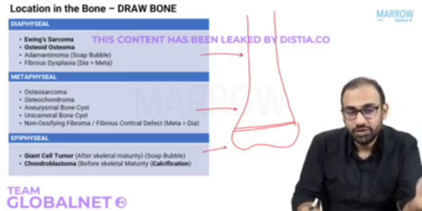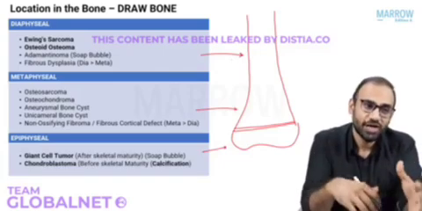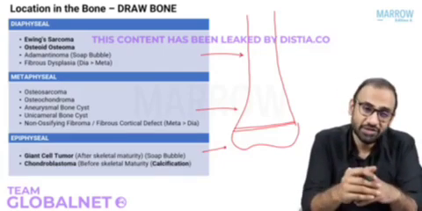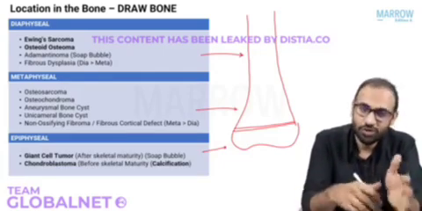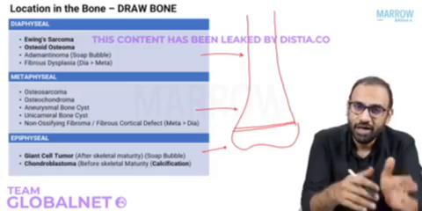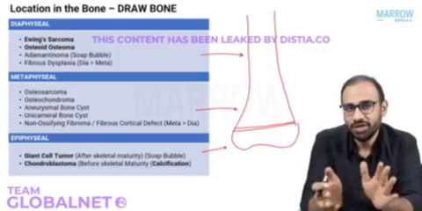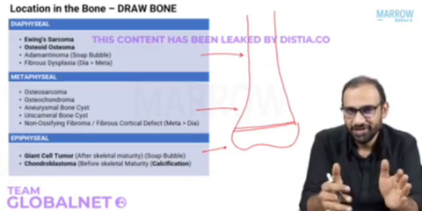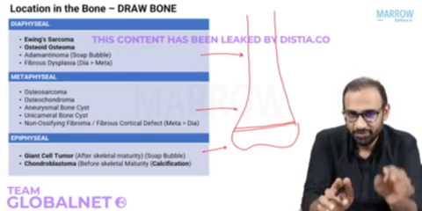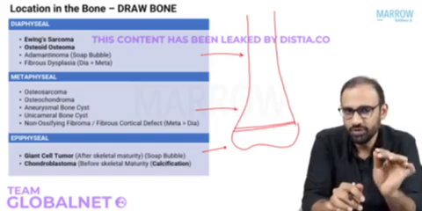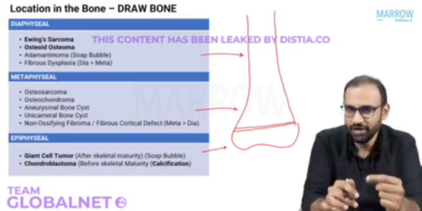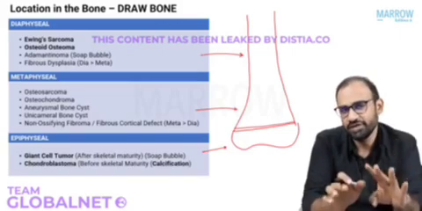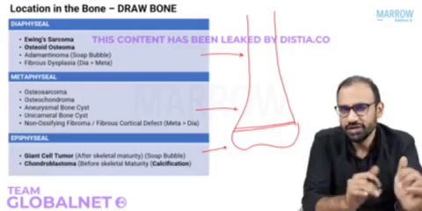So what are diaphyseal tumors? You have Ewing sarcoma, osteoid osteoma, adamantinoma. What are metaphyseal tumors? You have osteosarcoma, osteochondroma, chondrosarcoma, enchondroma. Epiphyseal tumors: giant cell tumor, chondroblastoma. I know it's challenging. I know it's difficult. But I'll make it easy for you. If you remember 2 tumors in the epiphysis and 2 tumors in the diaphysis, the majority of the questions are in the bag.